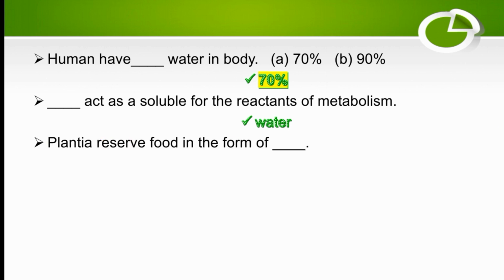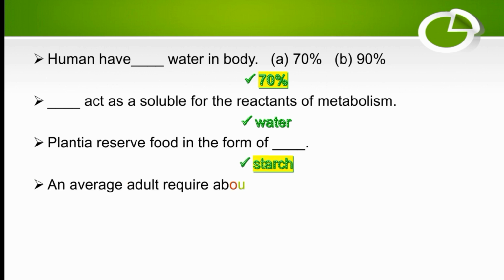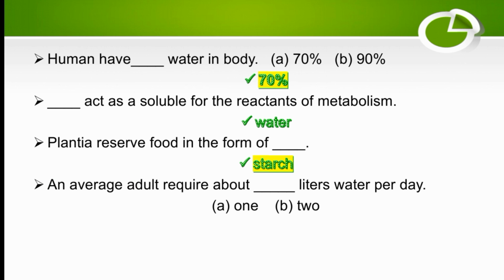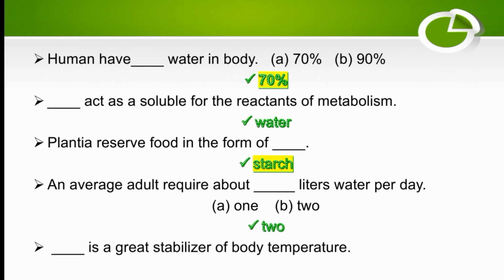Plants reserve food in the form of starch. On average, adults require about 2 liters of water per day. Water is a great stabilizer of body temperature in every human body and in every animal.